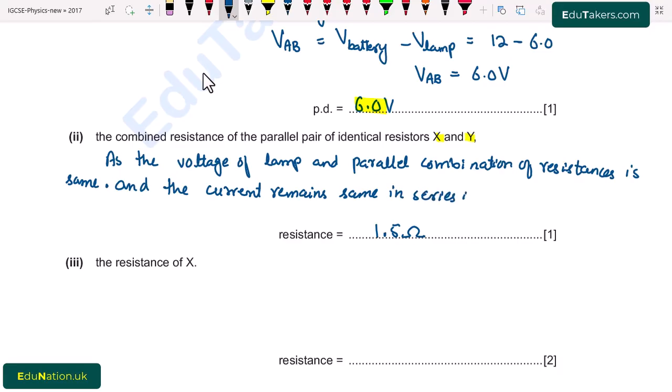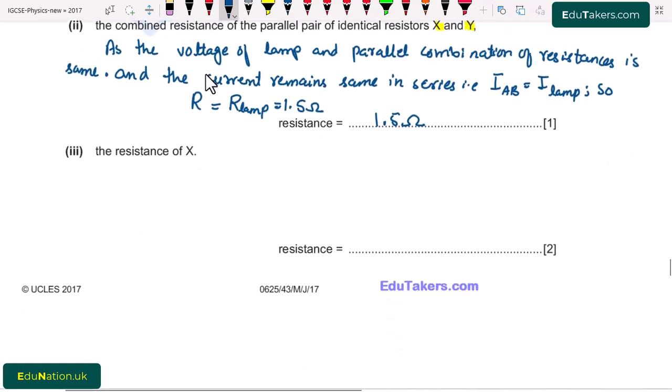For example, the current across AB will be equal to the current across lamp. So we can simply say that the resistance of the parallel combination will be equal to the resistance of lamp, which is equal to 1.5 ohms. Next, part 3.